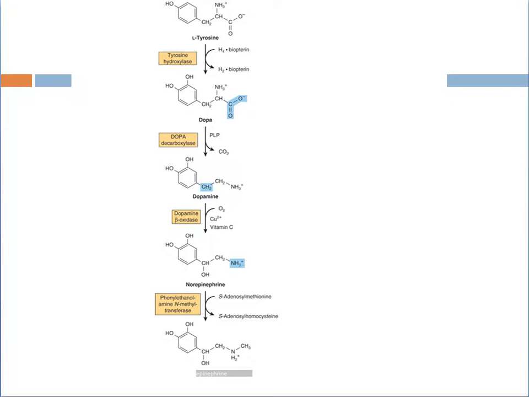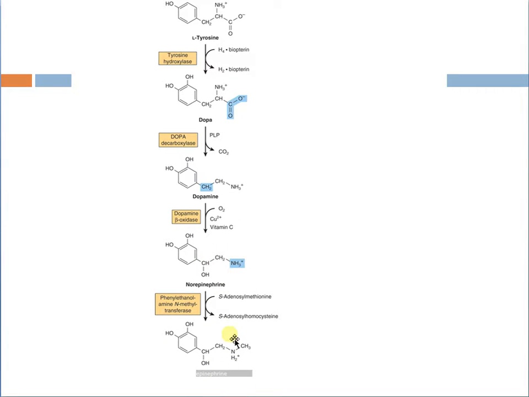So how is dopamine synthesized? L-tyrosine is converted by tyrosine hydroxylase to dopa. Dopa is then converted by dopa decarboxylase to dopamine. Dopamine goes to norepinephrine and ultimately epinephrine.